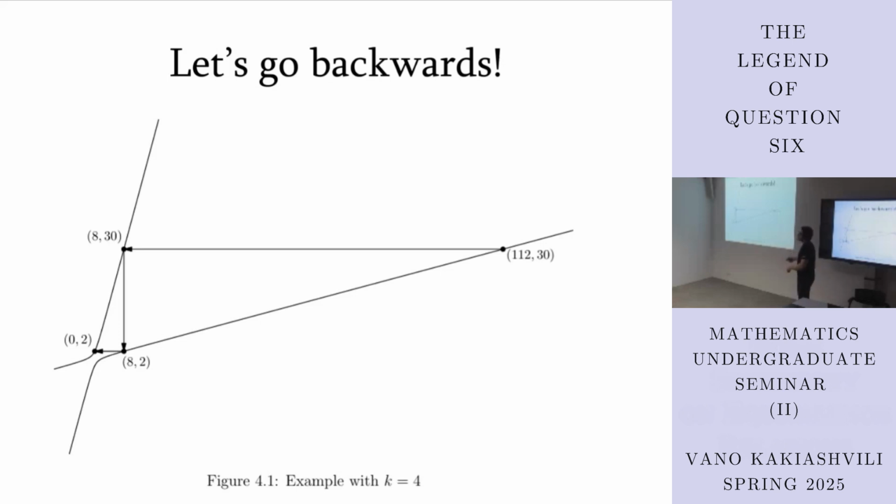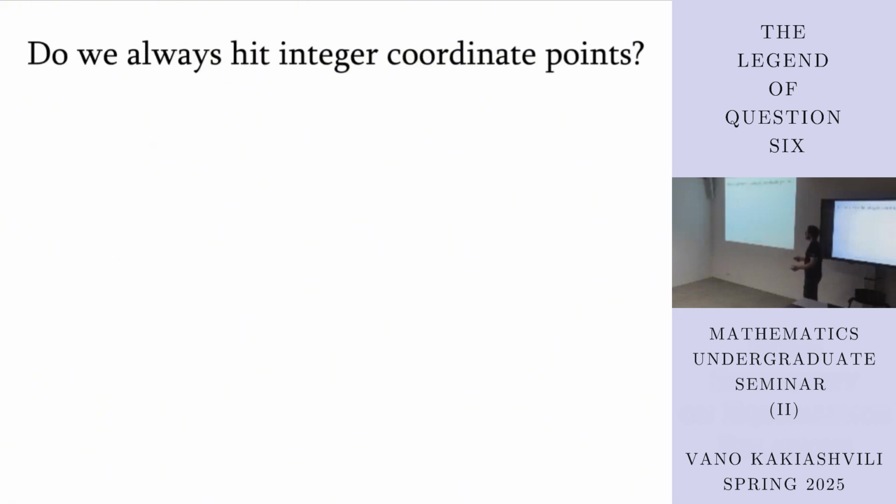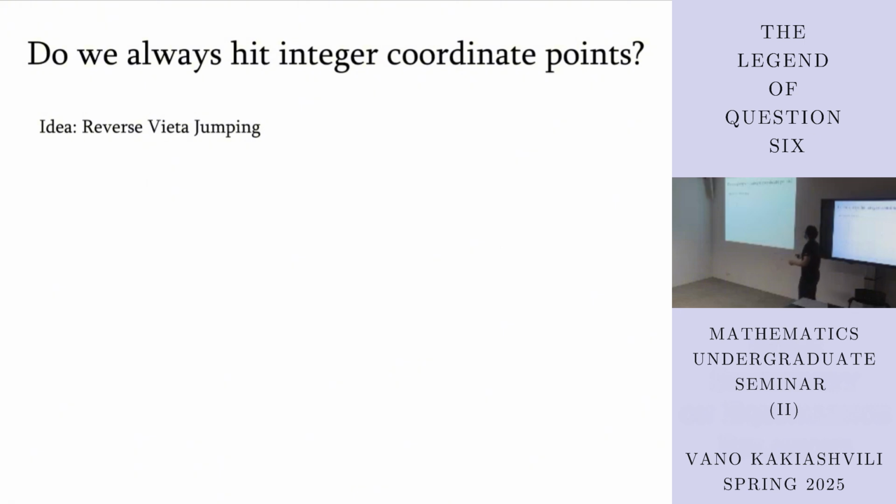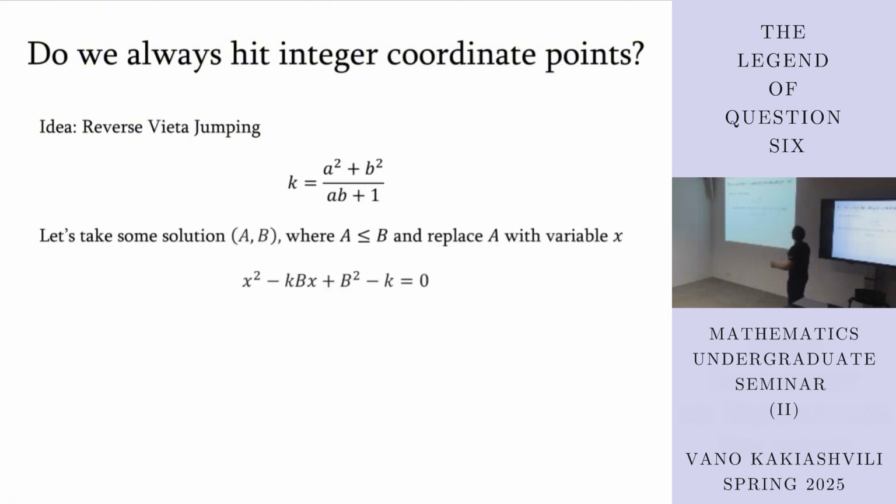Now we need to formally describe it. Another question is, do we always see integer coordinate points? Because we might start from some place, for example from here, and we will go upwards until we hit this graph again. But how do we know that it's going to have integer coordinates? For this, we're going to do the same. If k equals this thing, let's take some solution, capital A, capital B, and let's replace A with X to get this equation.